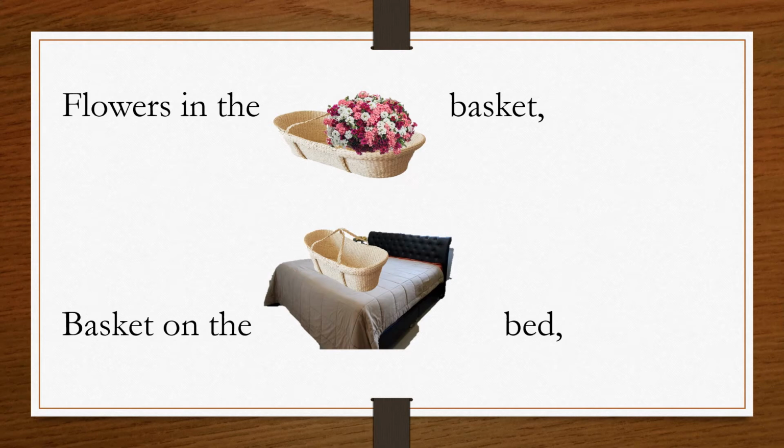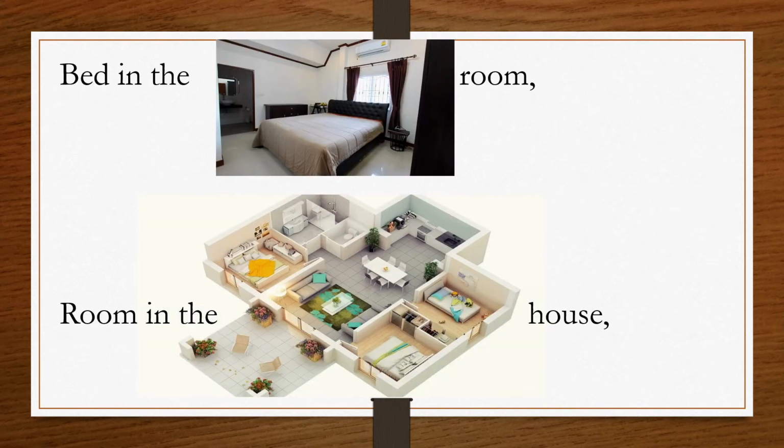Bed in the room, room in the house. Here the bed is smaller than the room and in the second sentence the room is smaller than the house. So here the order is going in reverse way, from smaller to bigger.